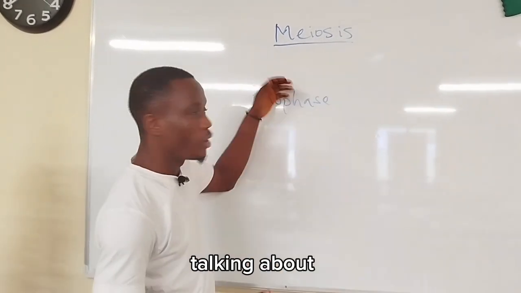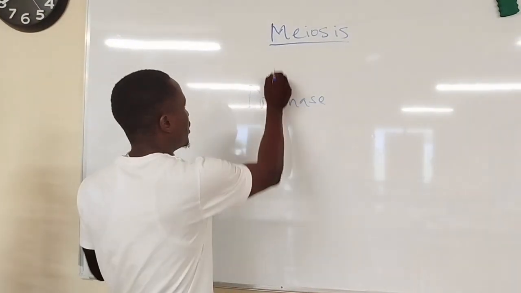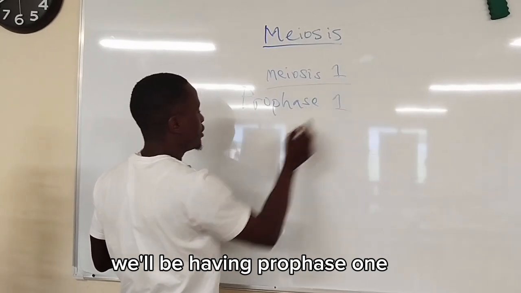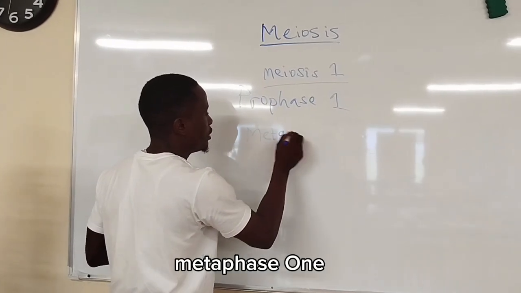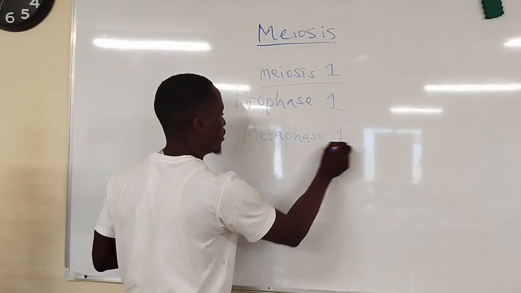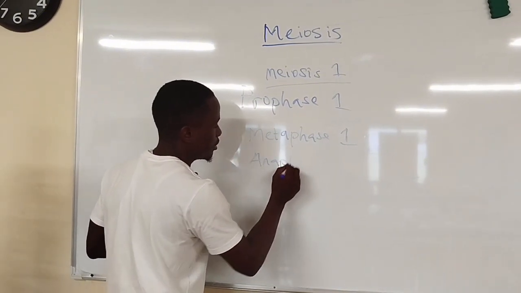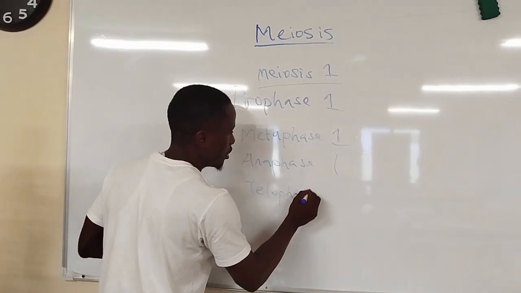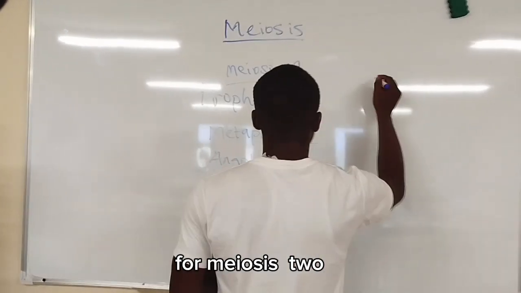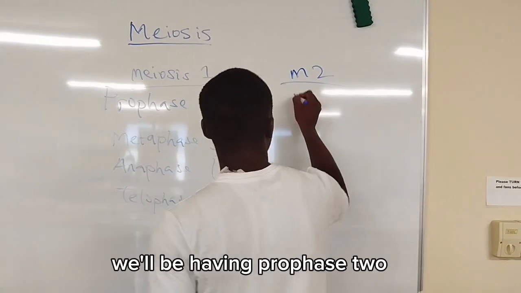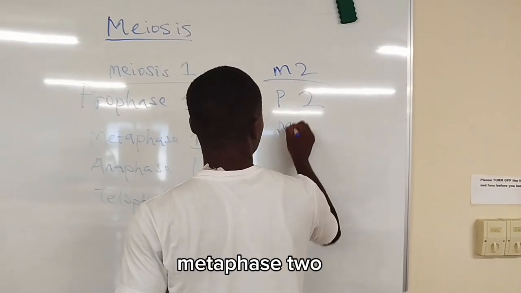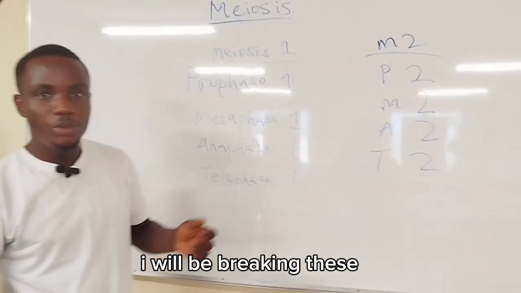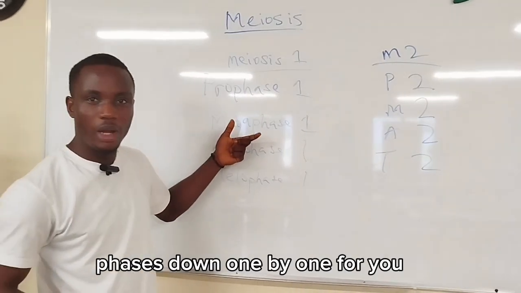For meiosis 1, we'll be having prophase 1, metaphase 1, anaphase 1, and telophase 1. For meiosis 2, we'll be having prophase 2, metaphase 2, anaphase 2, and telophase 2. I will be breaking these phases down one by one for you.